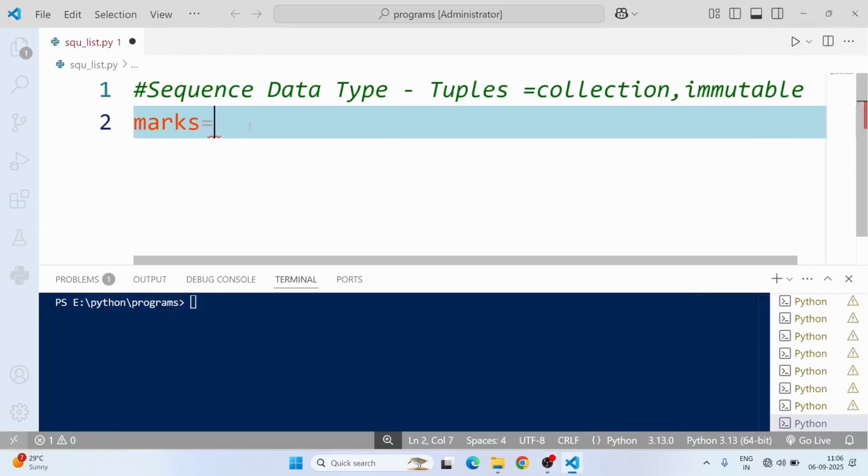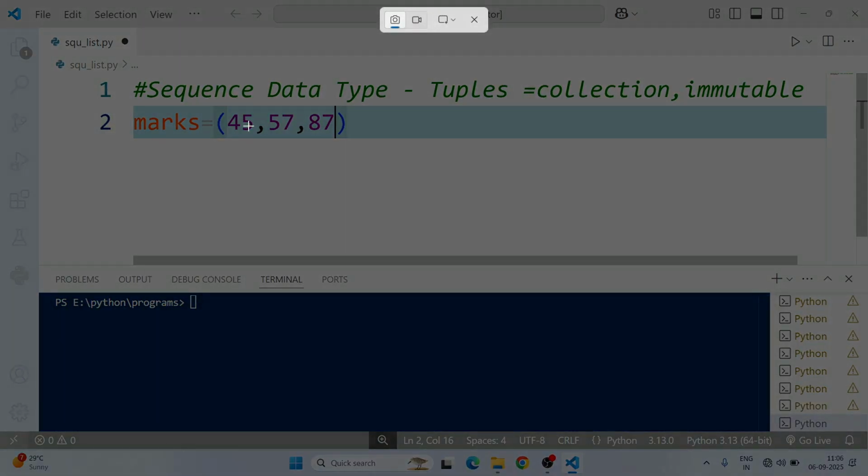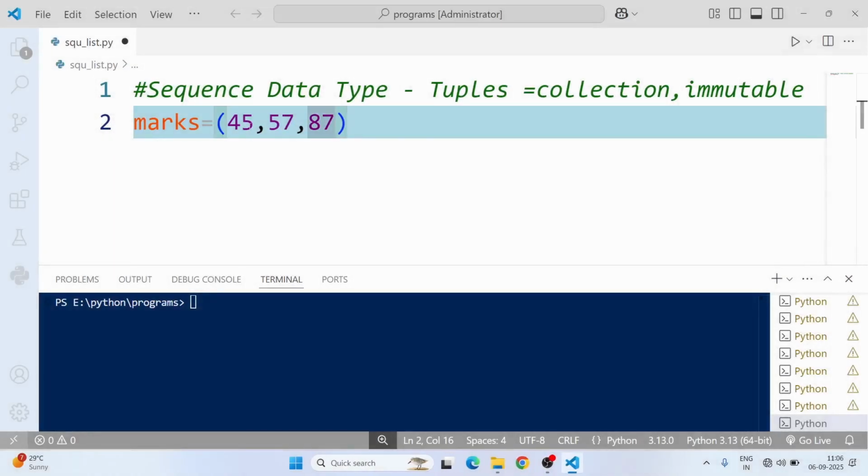Suppose a tuple named marks. I'm going to add some marks: 45, 57, 87, 63, 72.